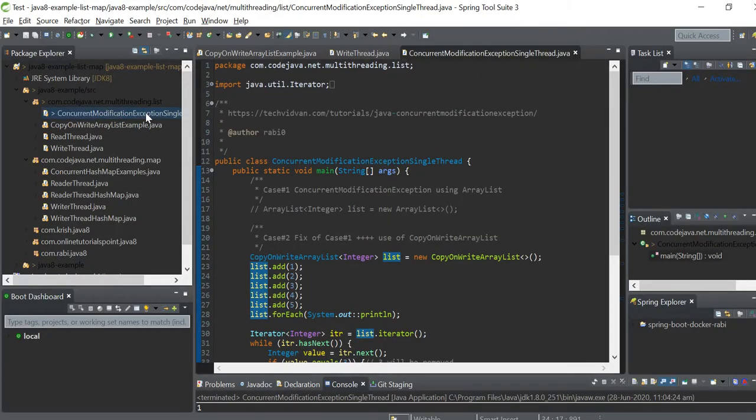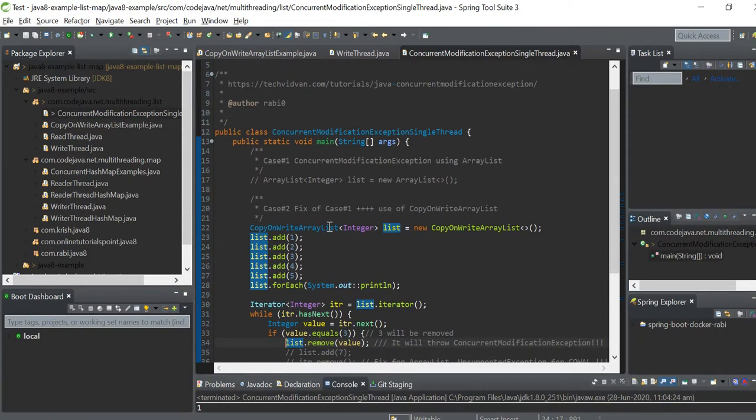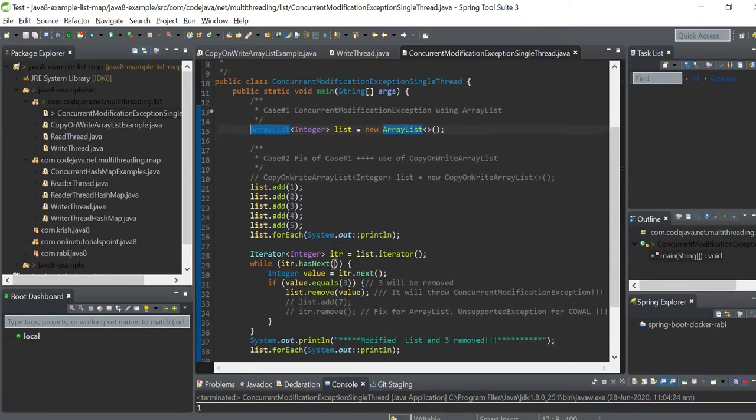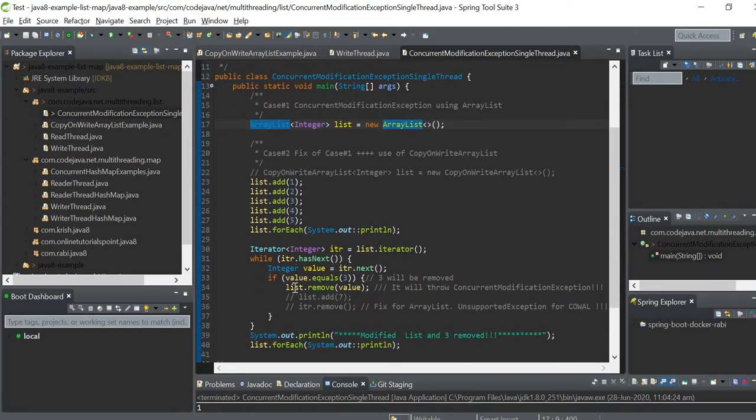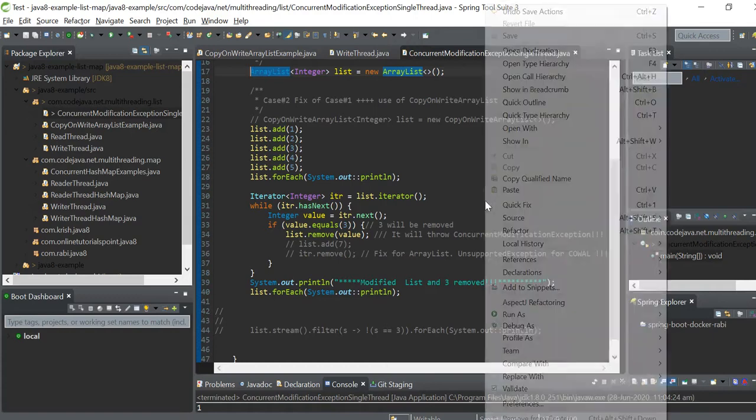So here I have shown it with a single thread. Let me check what the issue is in the traditional ArrayList. Here is the ArrayList, I have added elements, and based on that I remove from the list using list.remove, and you will get a ConcurrentModificationException.